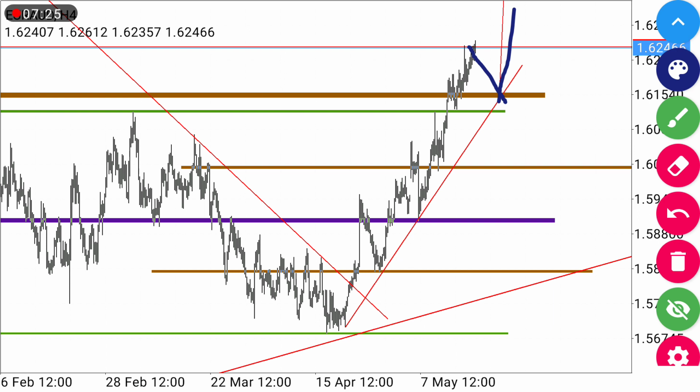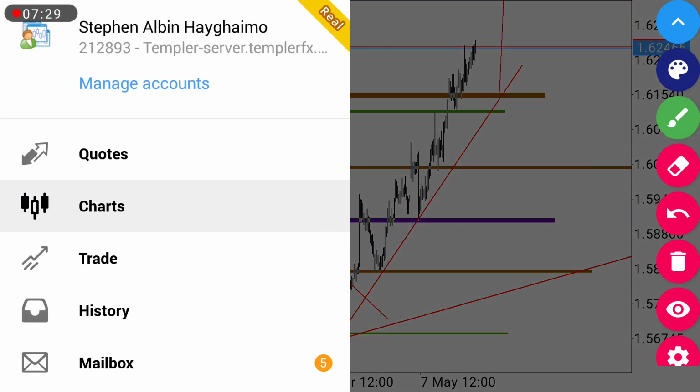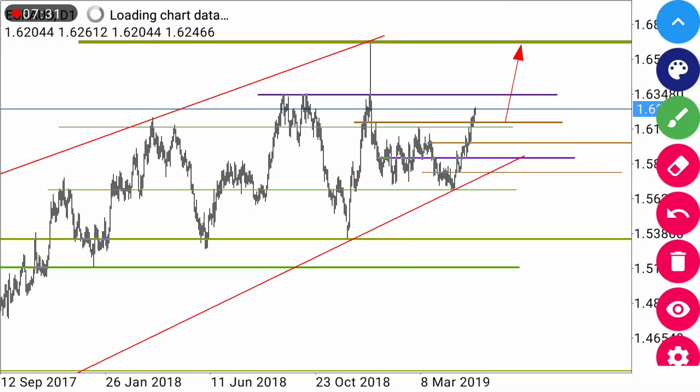But when we move to the bigger time frame, so that you can see where we're going, we are anticipating the price will retest this brown zone, then continue moving up toward this point. So our targeted area is this point for the coming week.